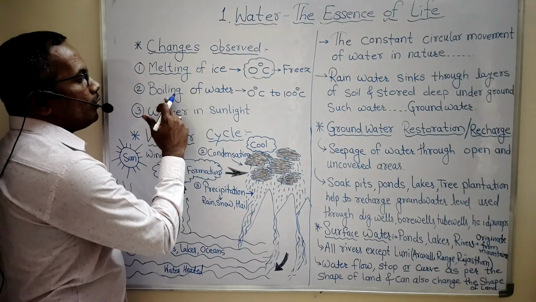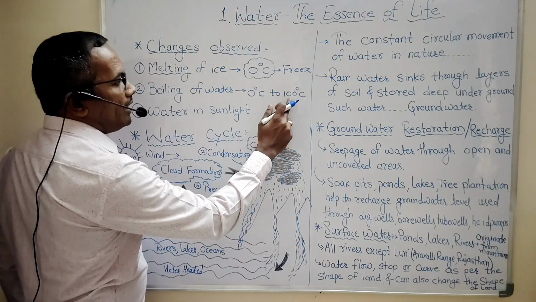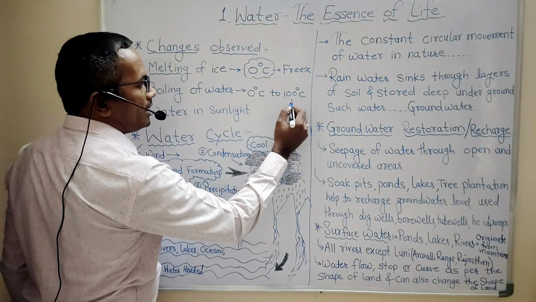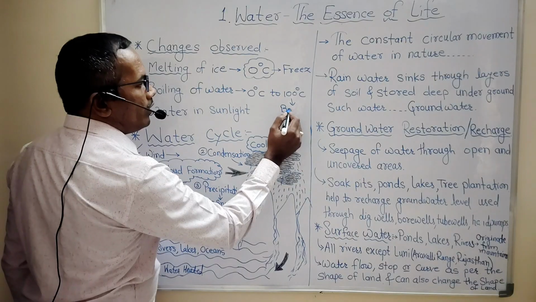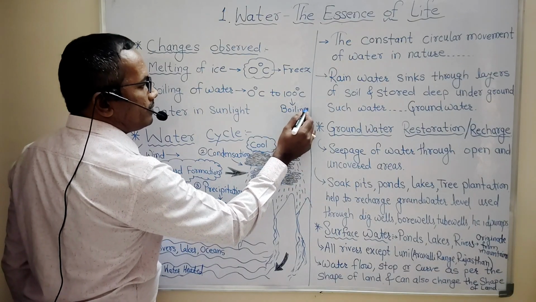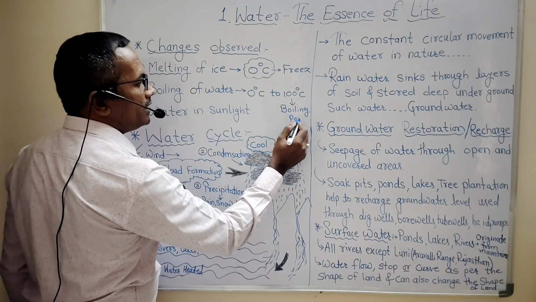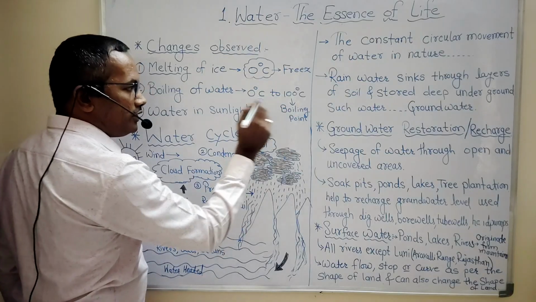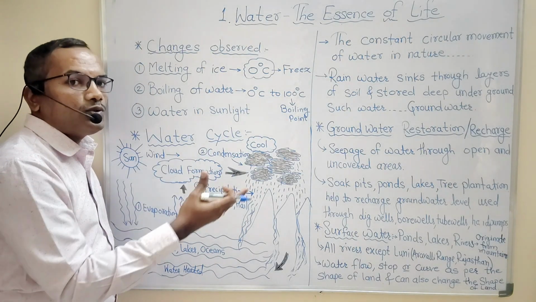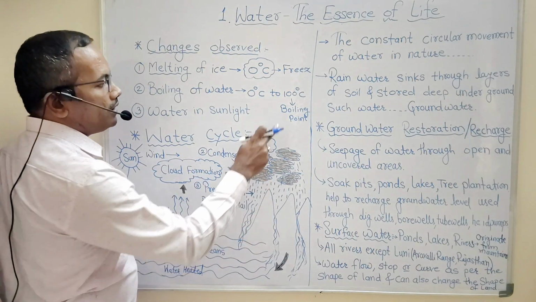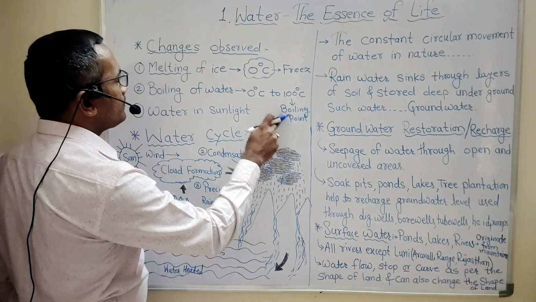Such boiling of water at 100 degrees Celsius is called the boiling point of water. The temperature at which water starts to boil is called the boiling point.